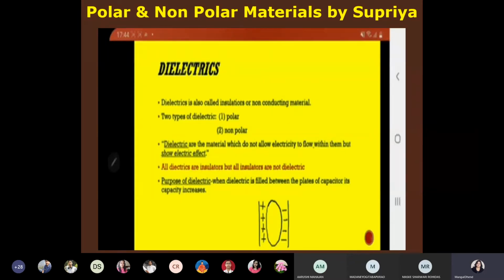Dielectrics are also called insulators or non-conducting material. There are two types of dielectric, polar and non-polar. Dielectrics are the materials which do not allow electricity to flow within them but show electric effect. That is, they have the additional property that they show electric effect. All dielectrics are insulators, but all insulators are not dielectric. Purpose of dielectric: when dielectric is filled between the plates of a capacitor, its capacity increases.